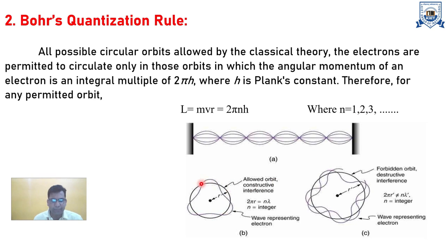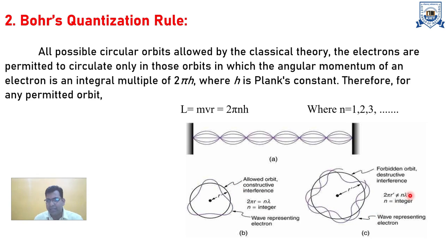If we see the diagram, as per Bohr theory, there is electron transition. We can see that the electron revolves along this path, which is not properly circular. The electron revolves like a laser knot. These are allowed energy orbits with constructive interference. If the circumference 2 pi r equals n times lambda, that is the wave representation. A wave is a combination of waves, just a simple harmonic vibration.